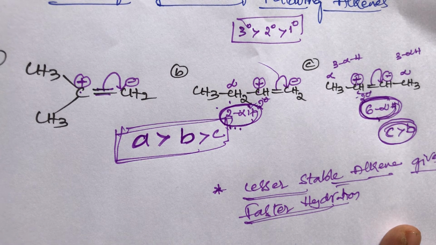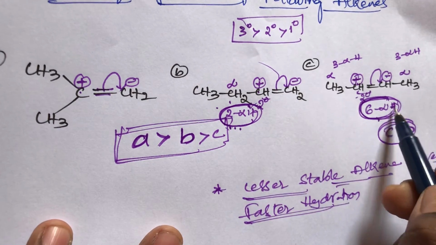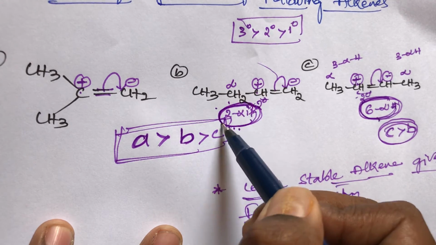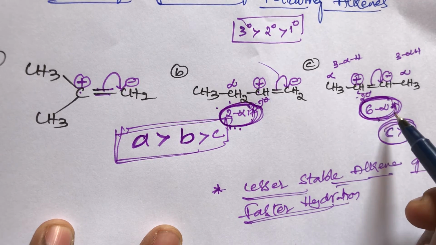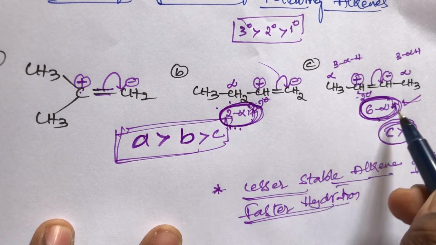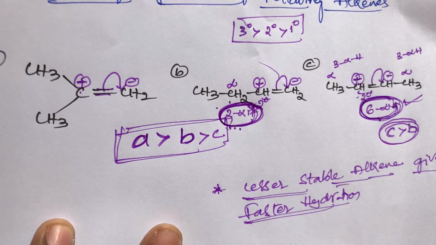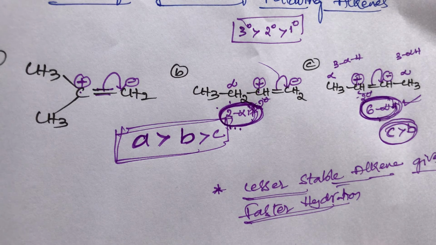Out of these two, which one is more stable? We know how to find the stability order; it depends on the number of hyperconjugates or the number of alpha hydrogens. So here, B compound has only 2 alpha hydrogens, so it is less stable. C compound has 6 alpha hydrogens, so it is more stable. So out of these two, B compound is less stable. That's why lesser stable alkenes give a faster rate of hydration.